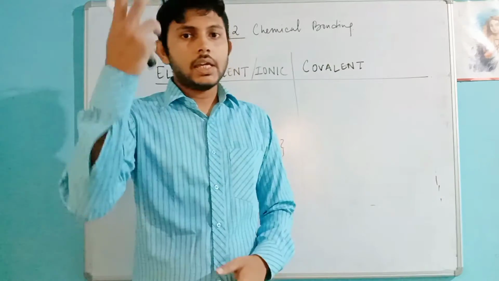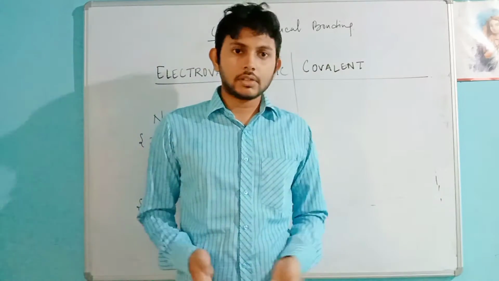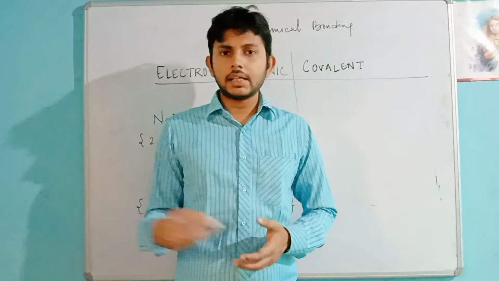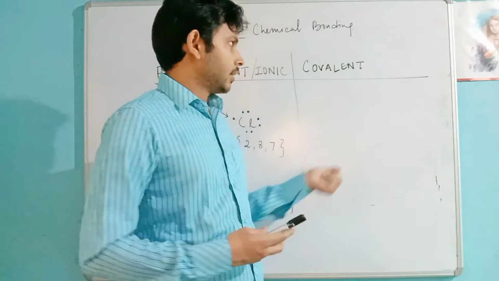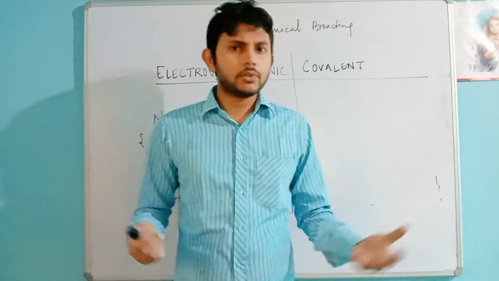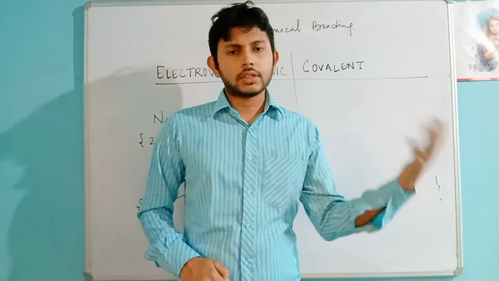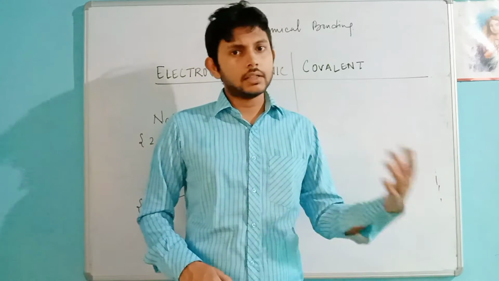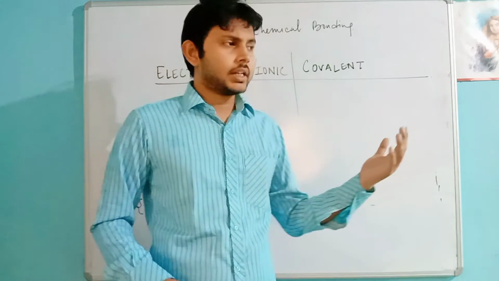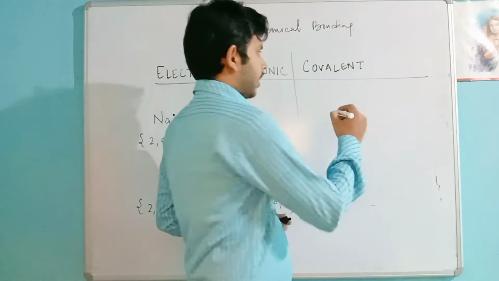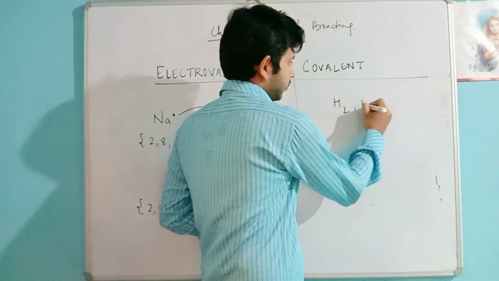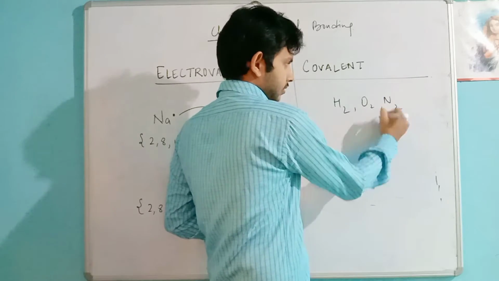Now in air there are several gases: oxygen, hydrogen. Initially I said they don't exist in pure form. Most of the elements in the periodic table, 99.99%, exist like this, only the noble gases are different. But in air we find H2, O2, N2, all these.